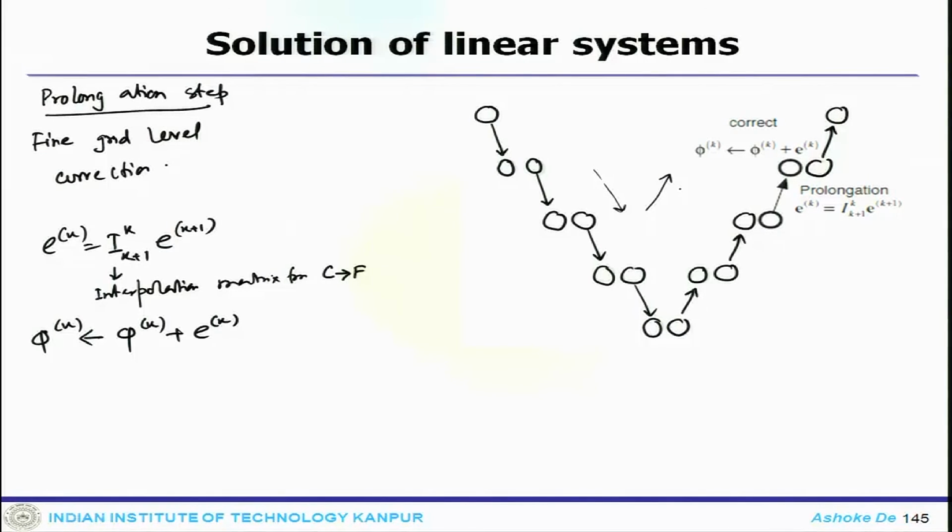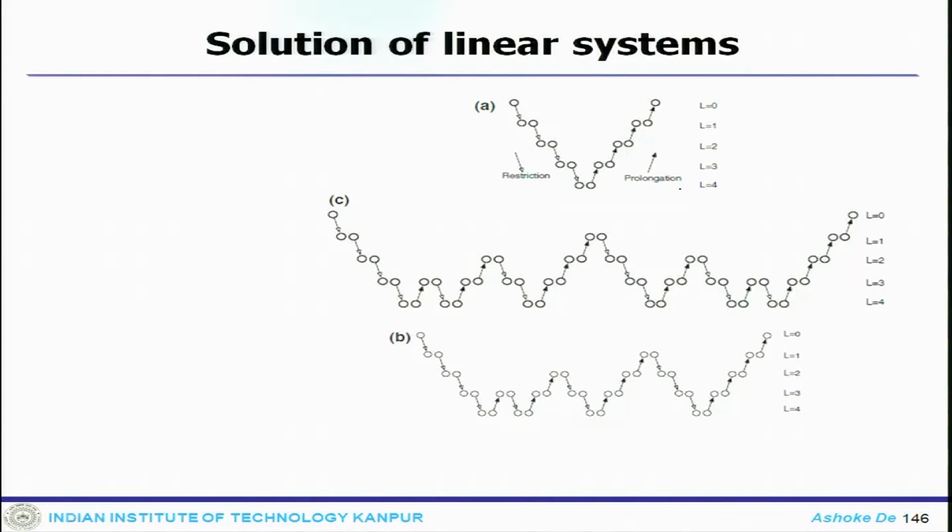Now, finally, one thing which is called the traversal strategy in the algebraic multigrid system. There are three different ways one can obtain this.